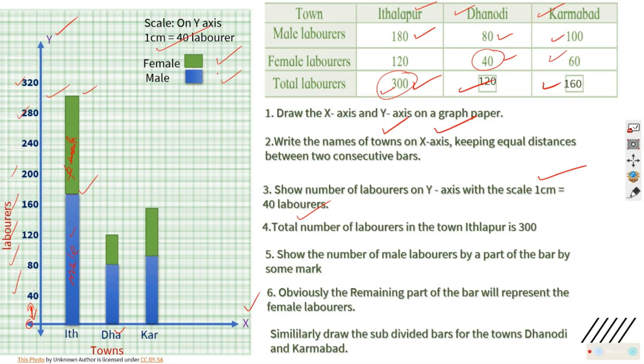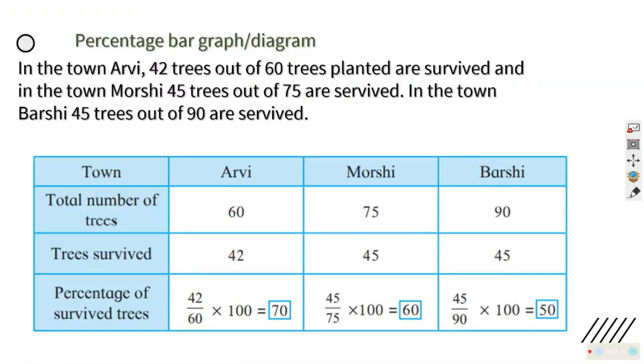There are more ways of recording in graph itself. Here is another situation, percentage bar graph or diagram. We have to convert into percentage. In the town RV, 42 trees out of 60 trees planted survived. RV is a town, there 42 trees survived out of 60 trees planted, and only 42 survived.